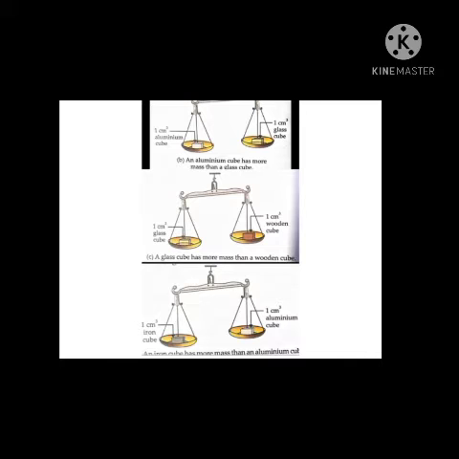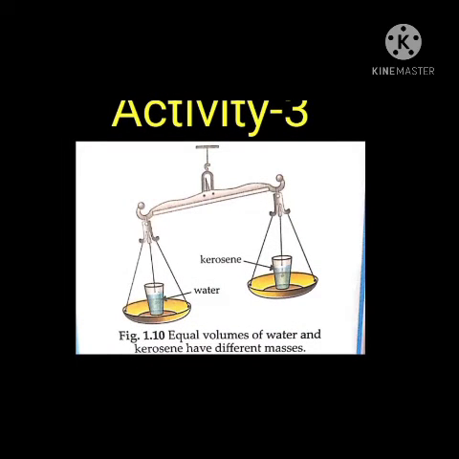So from here we can conclude that aluminum is denser than glass, and the mass of the iron cube is more than the mass of the aluminum cube. So it means that iron is denser than aluminum, right? So when more amount of mass is packed into the same volume, it becomes denser. So we express the amount of mass in a given volume in terms of density.